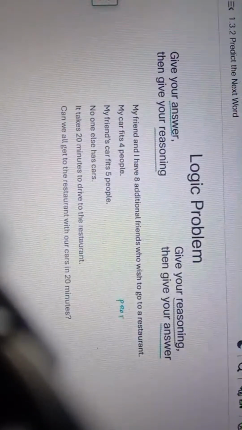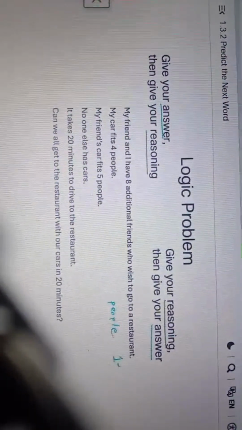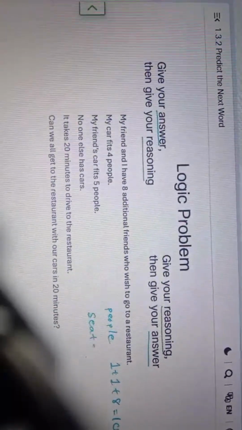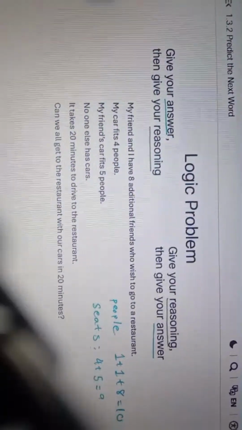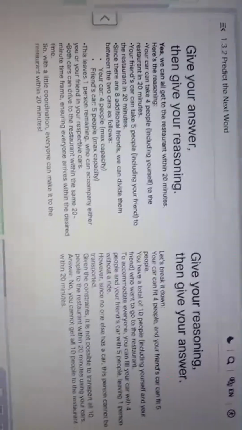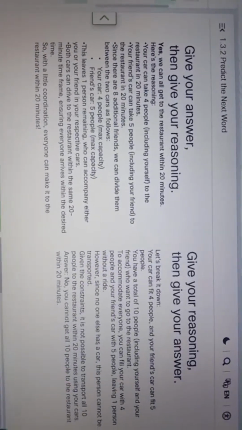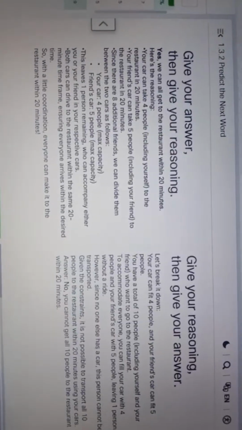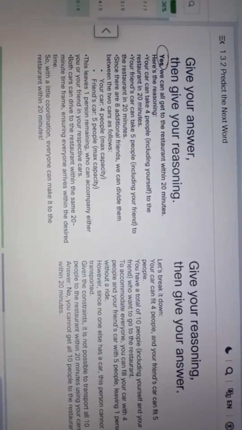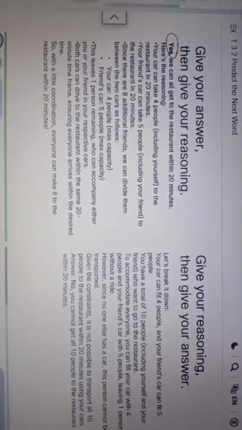So the number of people to transport is me plus my friend plus 8 more, or 10 people. The number of seats in the cars is 4 plus 5, or 9. The correct answer should be no. Now let's look at the 2 outputs of the same model when given the same logic problem, but with the last instruction worded differently. On the left, where it was prompted with give your answer, then give your reasoning, it says, yes, we can all get to the restaurant within 20 minutes. It goes through some reasoning that so far appears to be correct.